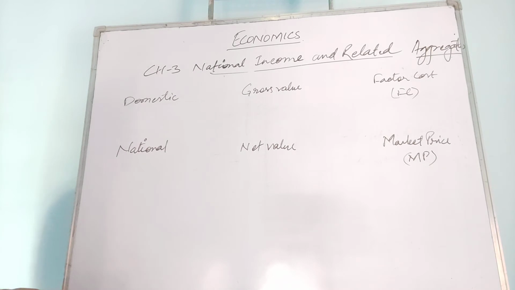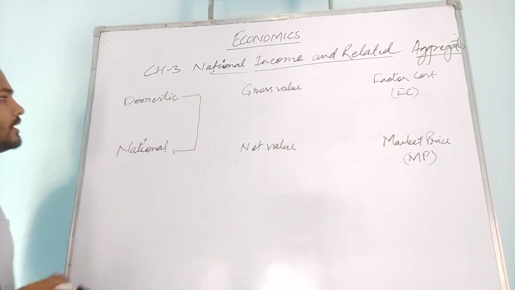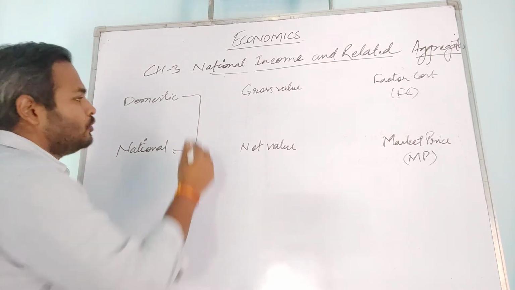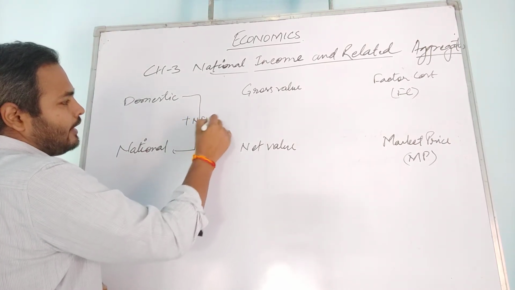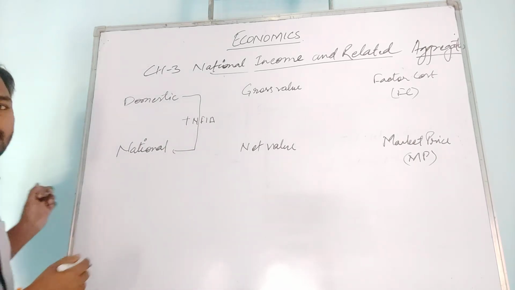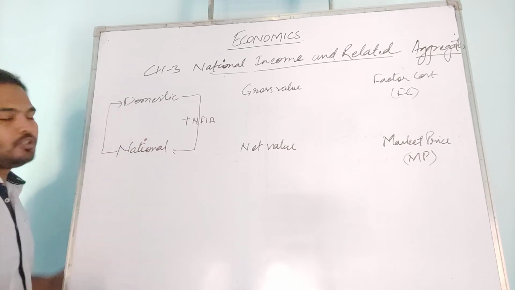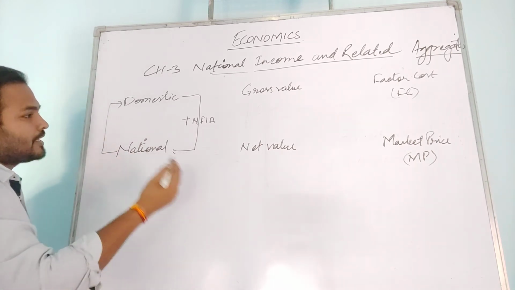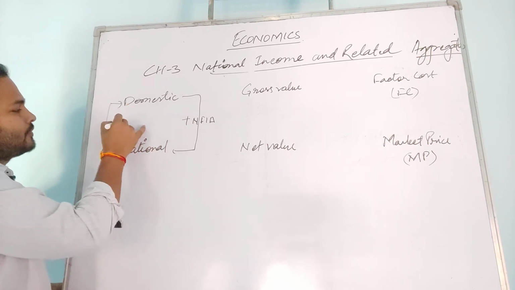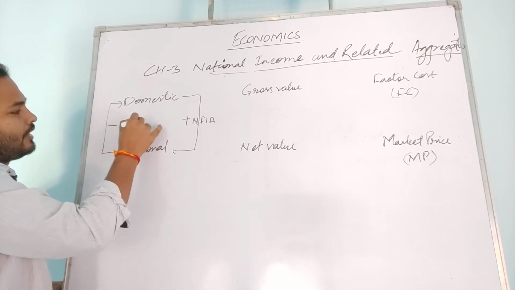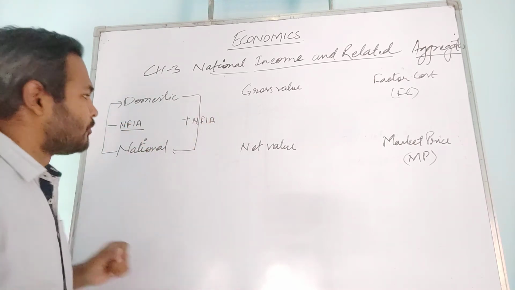So when we are converting domestic income to national income, what we have to do? Plus NFIA. And when we have to convert national income to domestic income, then we have to subtract outer income, that is NFIA, net factor income from abroad.